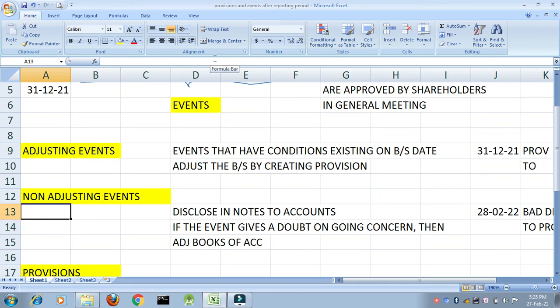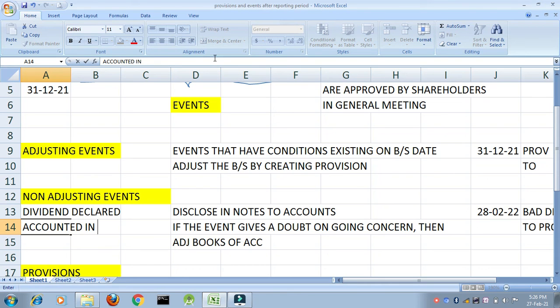There is one particular declaration that dividend declared is always a non-adjusting event. Always a non-adjusting event means what? Accounted in the year when paid. When it is paid. Even if it is relating to my past year, even in that case it will be considered as a non-adjusting event. I hope this topic is clear.